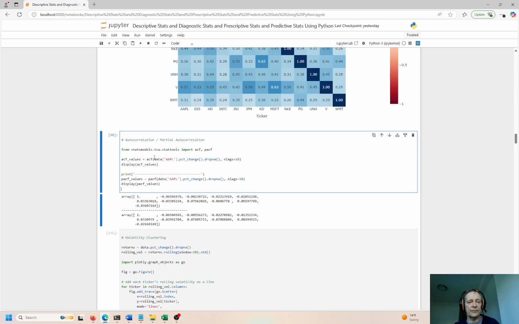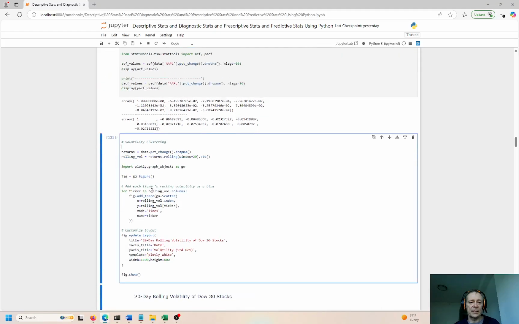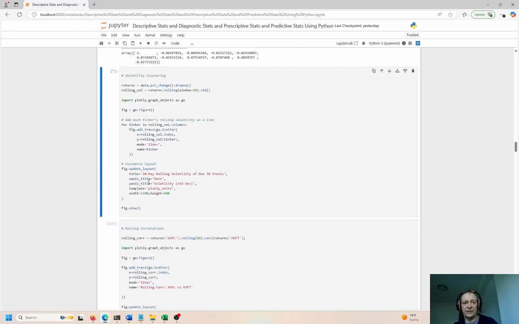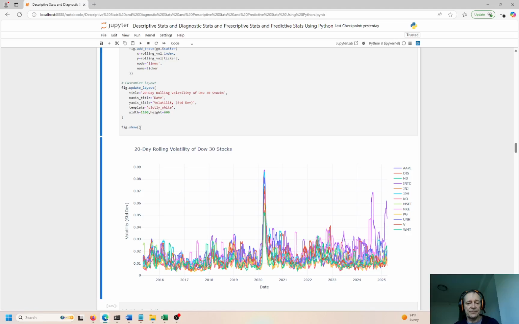So autocorrelation is partial correlation. Let me Control Enter to refresh the cell. So autocorrelation measures anything relative to the other stocks. So how correlated is this historical stock price to other stock prices over time? That's what we're looking at here. So volatility clustering is another example here. And we are looking at the volatility of the stock prices over time.